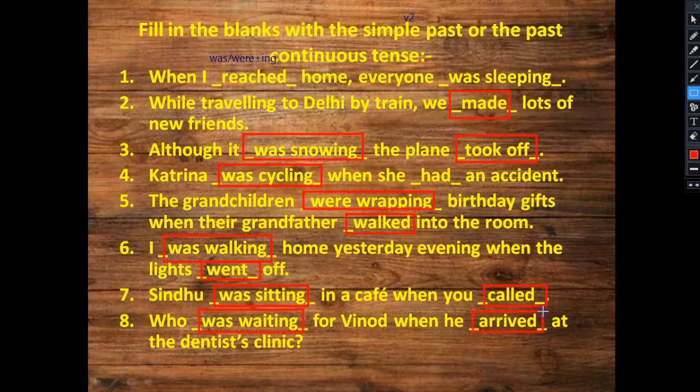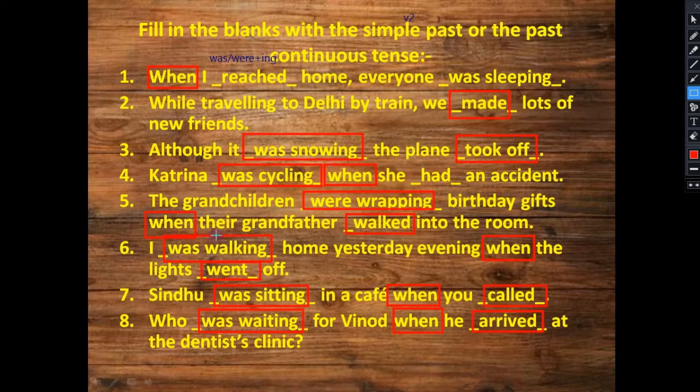Now students, if you can see, in most of the sentences you are getting this word when. Here, in the fourth also we have when, in the fifth also, in the sixth also, in the seventh also, and the last one also. If you can see, after when we have put the verb second form, and before when we have put past continuous, was plus verb plus ing.